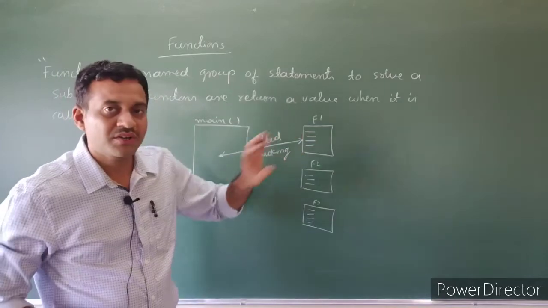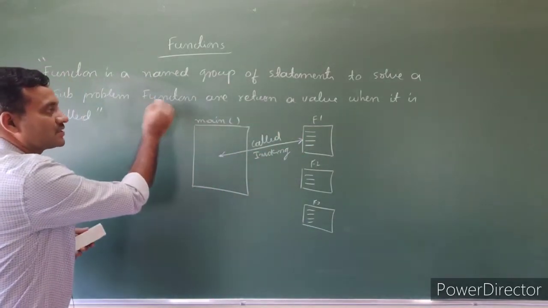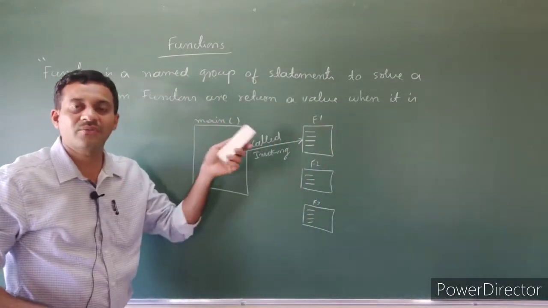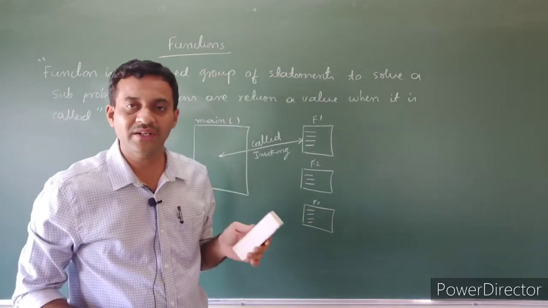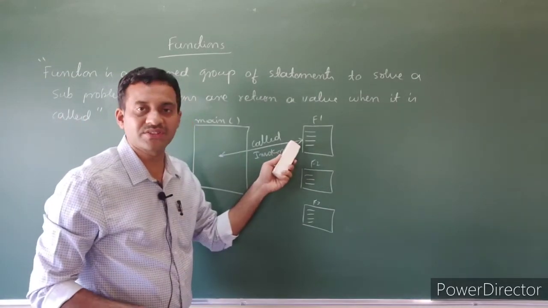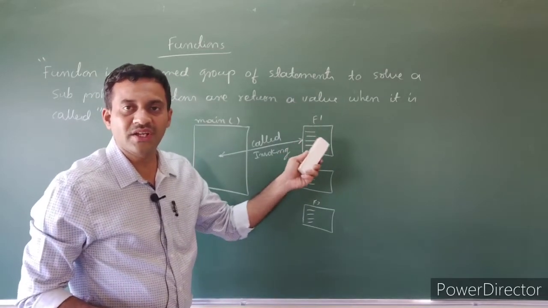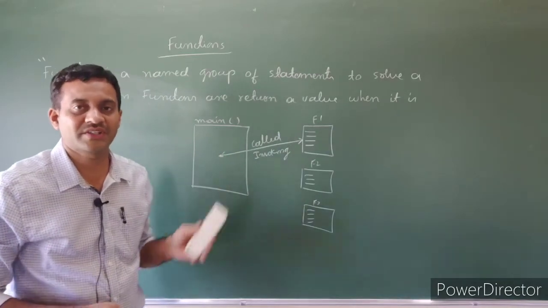These do not return a value automatically. See the continuation of the definition. Functions return a value when they are invoked or called. They do not return a value independently. When we send a request to process a particular function, after processing it returns a value. That is the definition of function.